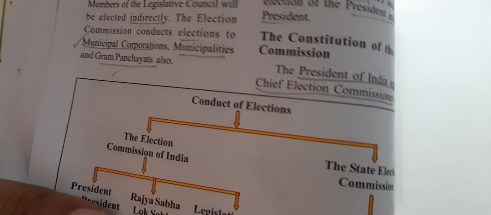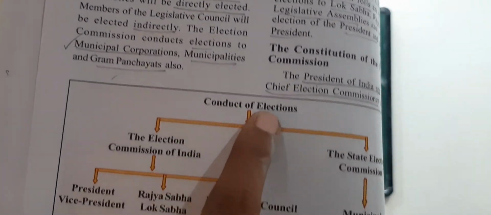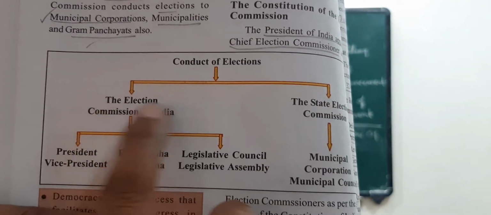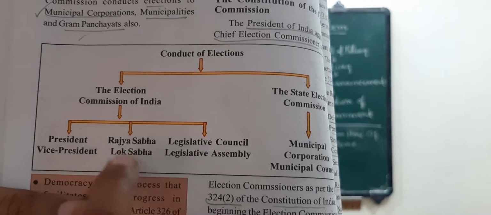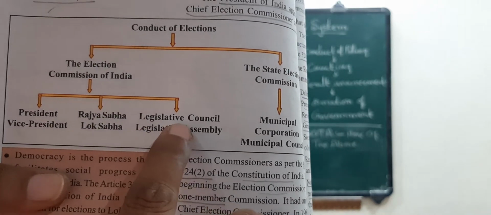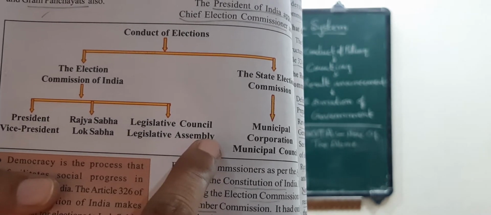Next, students, listen here. Conduct of elections. What is this? The Election Commission of India conducts elections for President, Vice President, Rajya Sabha, Lok Sabha, Legislative Council, Legislative Assembly.